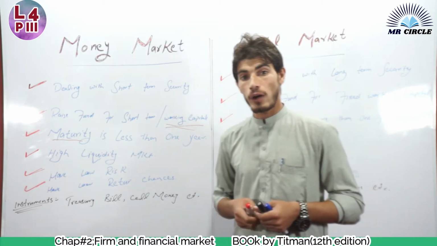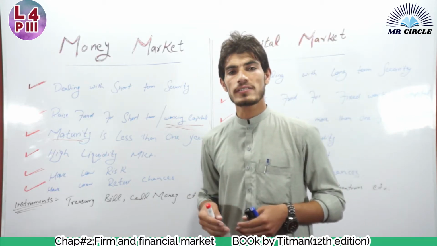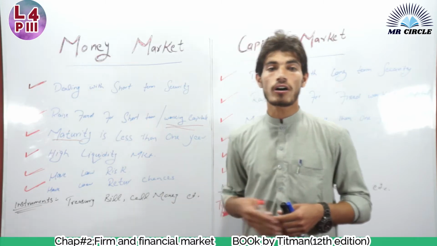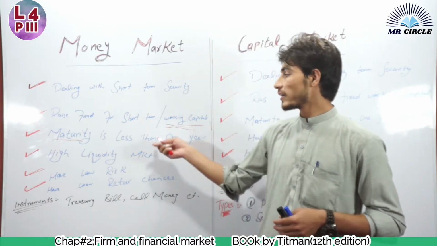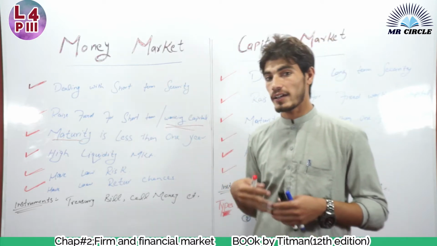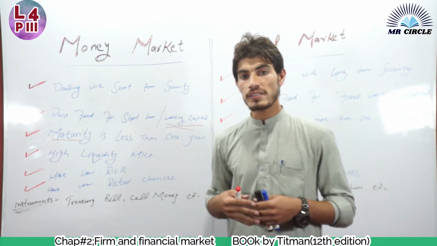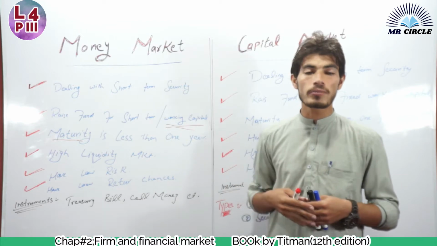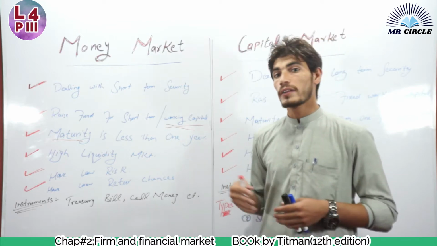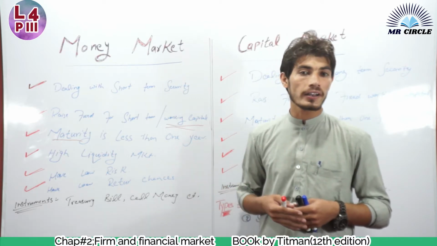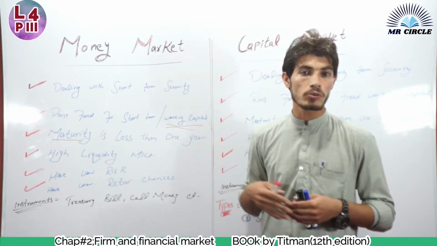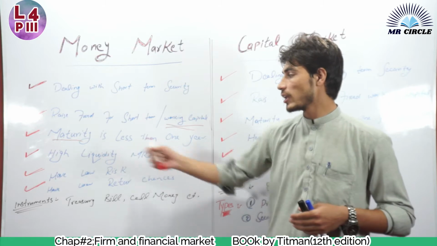The money market has high liquidity. It means that the share which is traded on money market is easily converted into cash, because the time period of money market is less than 1 year. It means the time duration of money market is low. So the securities which are traded on money market are easily converted into cash, which is actually liquidity.